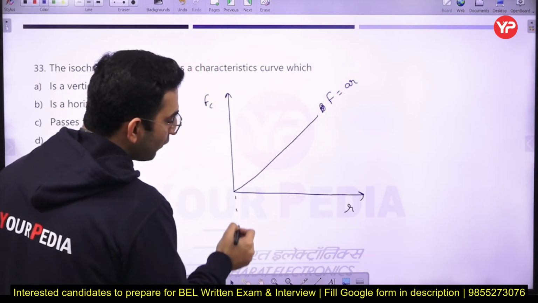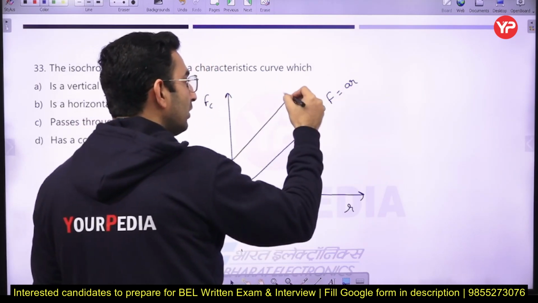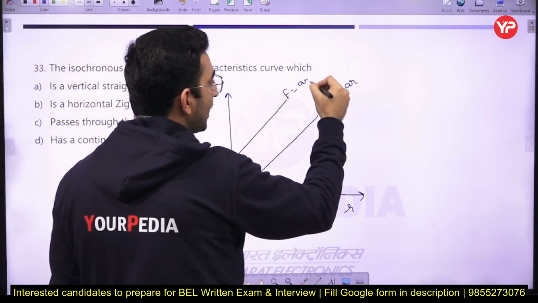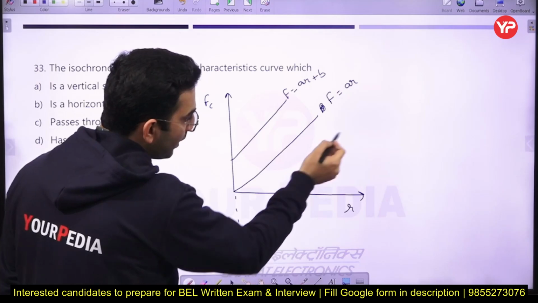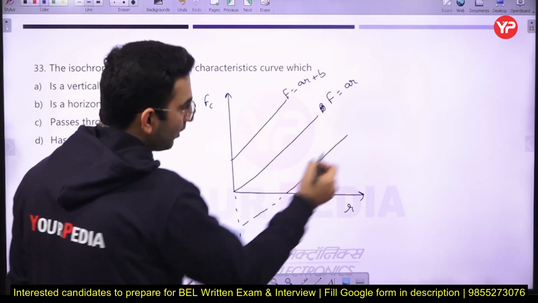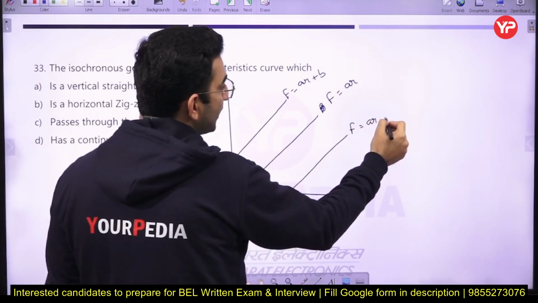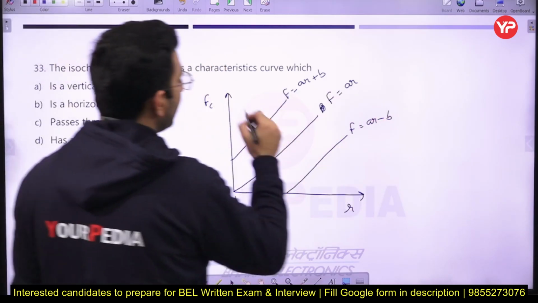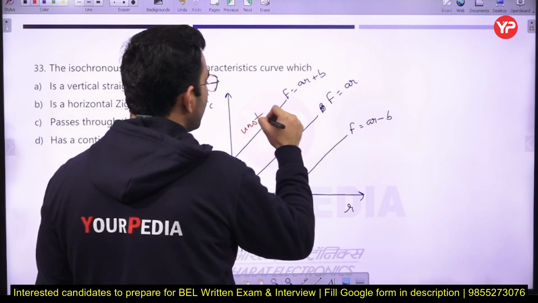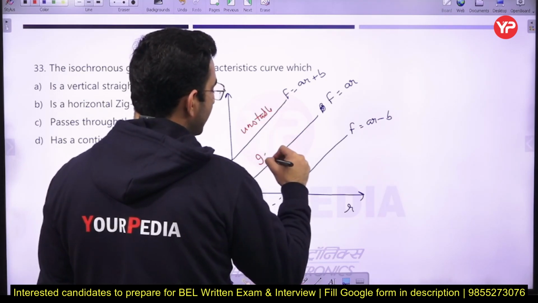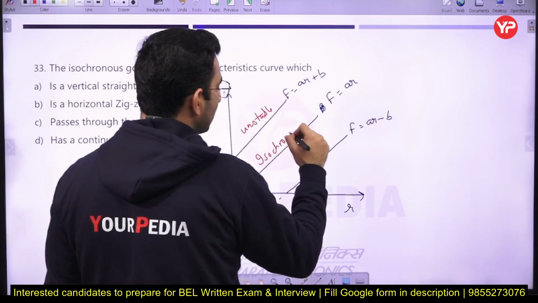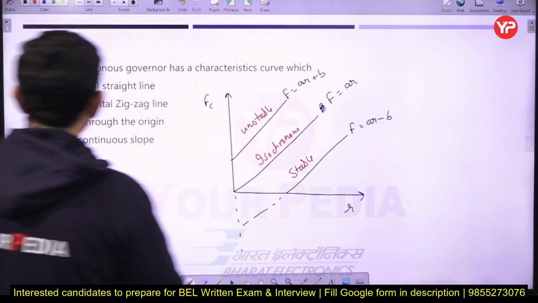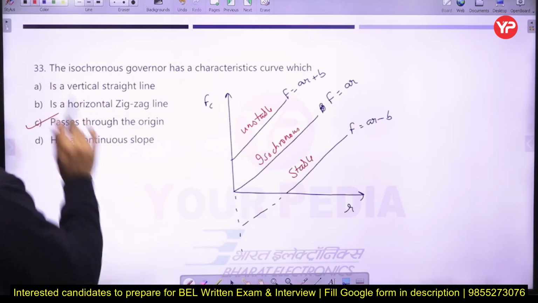Okay. Similarly, the graph of the unstable governor is this one here, whose equation is F equal to aR plus b. And similarly, the equation of the stable governor will be F is equal to aR minus b. So just remember this. Here the first curve is representing the unstable governor, the second one is representing the isochronous governor, and the third one is representing the stable governor here. So option C will be the correct answer here.